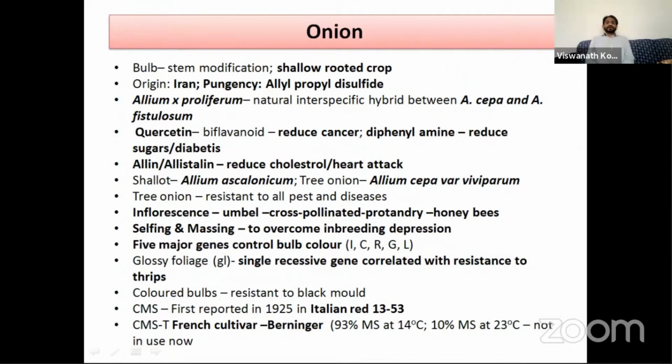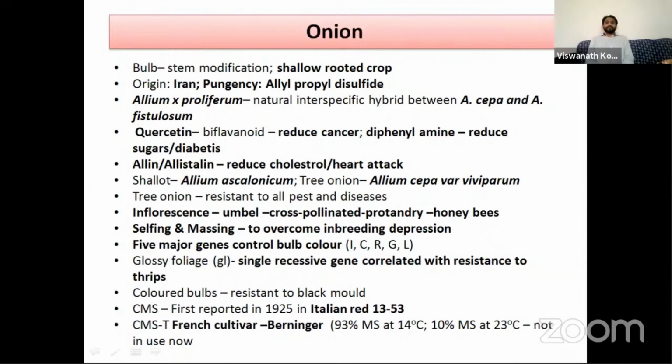The origin of the onion is Iran. And the pungency in the onion, you all know that pungency. The onion is very pungent. The pungency in the onion is due to the presence of allyl propyl disulfide. This is also a very commonly asked question. The pungency in the onion is due to the presence of allyl propyl disulfide, a sulfur compound.